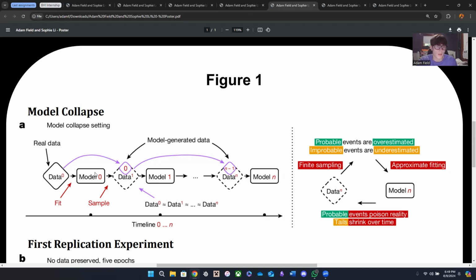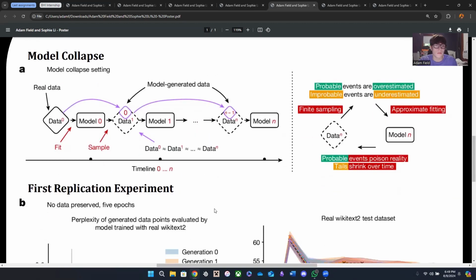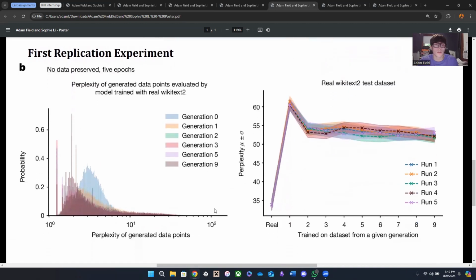Then in Figure B, this is the result of the first experiment that I just described above.